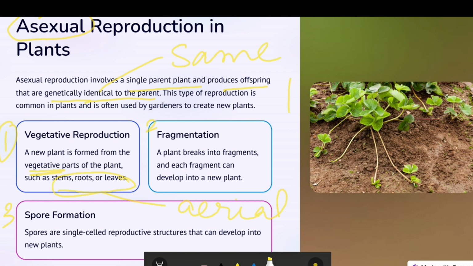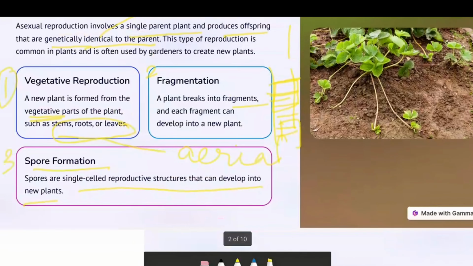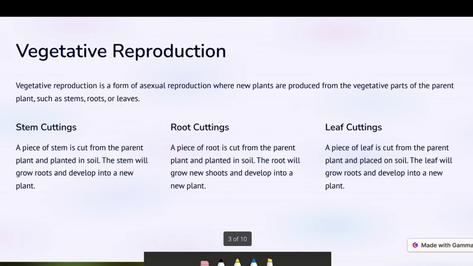Fragmentation: another one is where a plant breaks into fragments. Fragments means pieces. Suppose this part is broken and this part is broken, and it forms into another plant. How? This we will also see later on. And the third one is spore formation. It is a single reproductive cell that develops into a new plant. So these are the three basic ways plants reproduce. Let's see in detail.